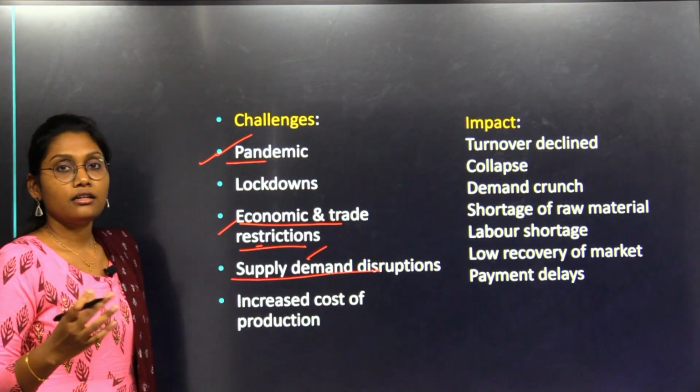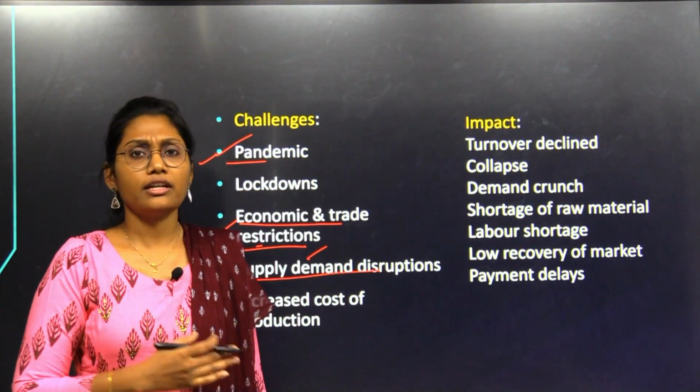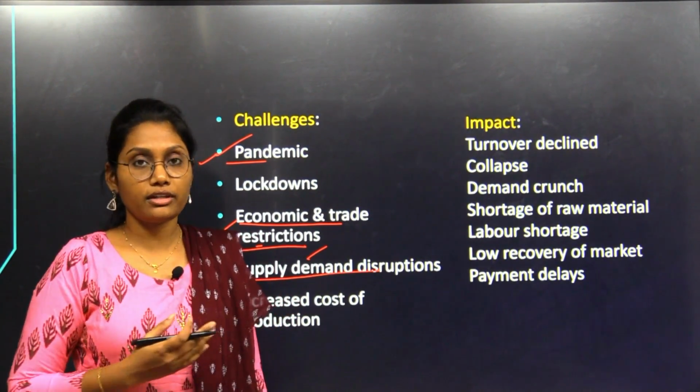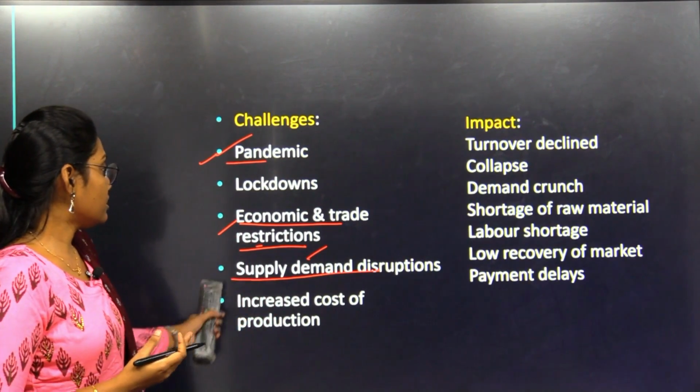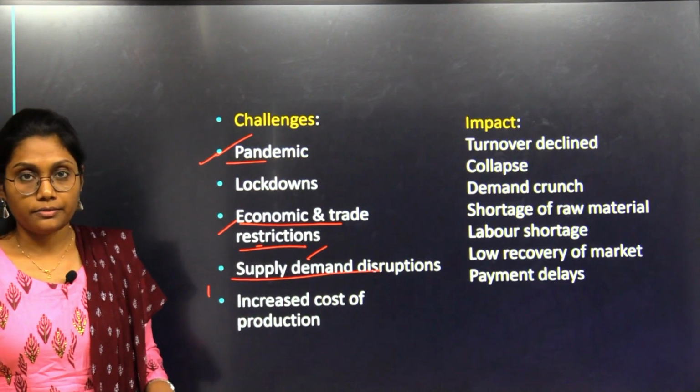As the flow of population was reduced because of lockdowns and economic restrictions during the pandemic crisis, the flow of goods, the supply and demand of goods, was disrupted a lot.